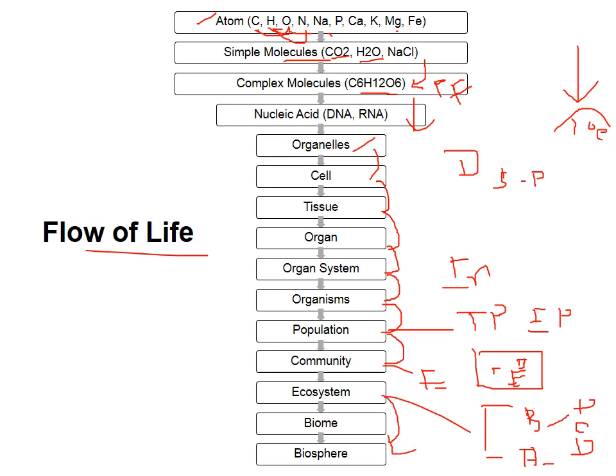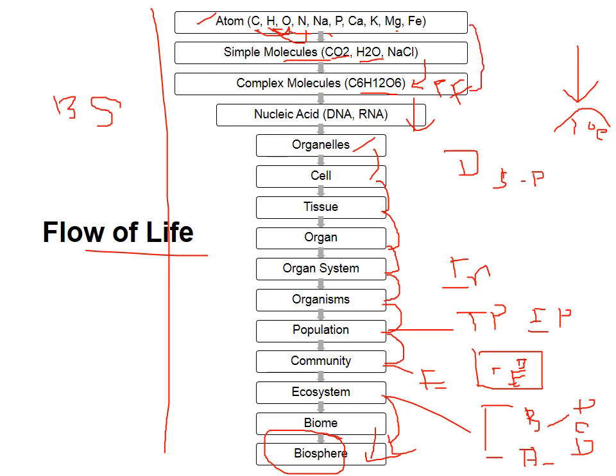And at the end, all the biomes are combinedly called the main thing, that is the biosphere. So this is the whole flow of life, and this is also all about the biological sciences. If you want to study any branch of biological sciences, you can find it here. If you study biochemistry or molecular biology, you have to come here.